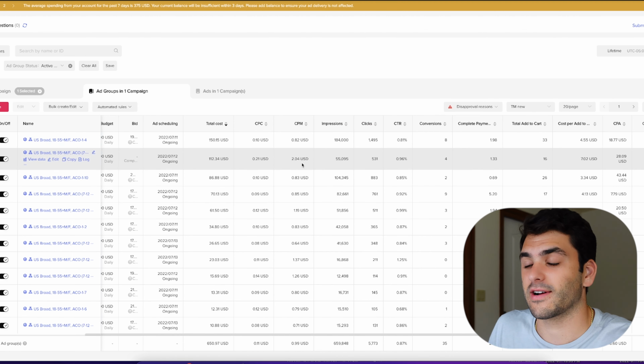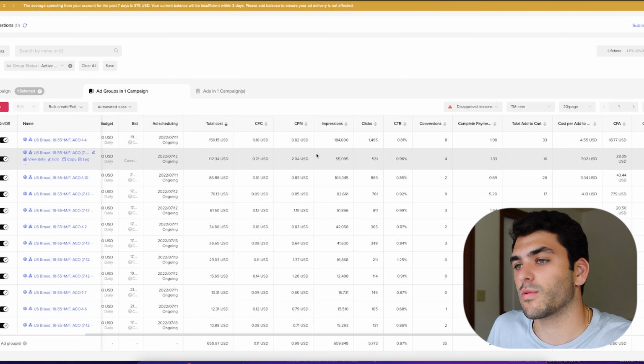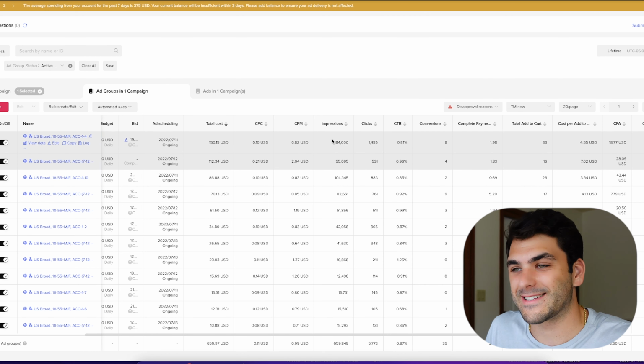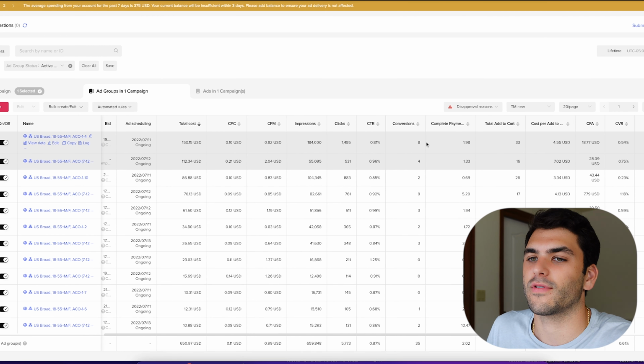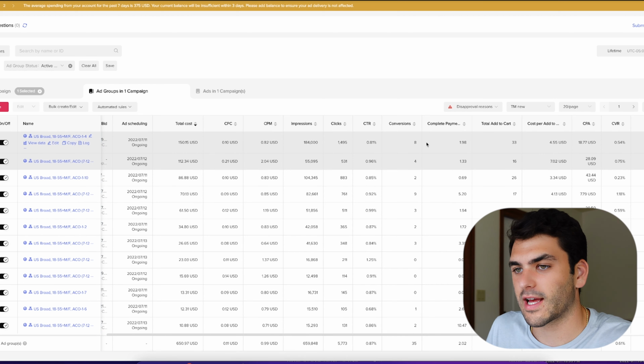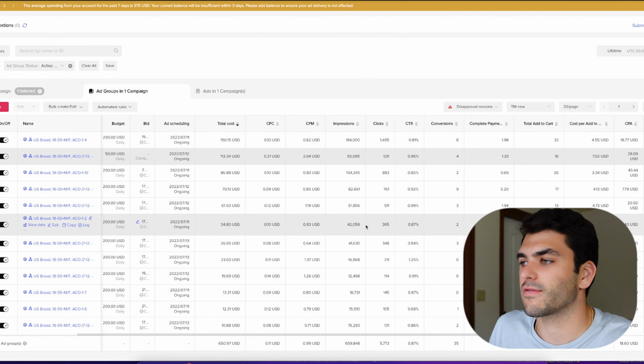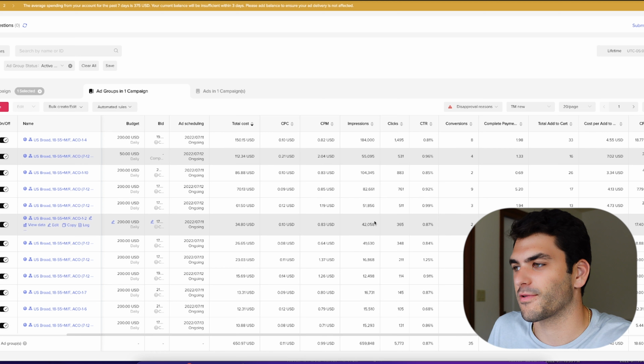So you can see here, 10-cent CPCs, 82-cent CPMs, versus this is with the lowest cost ad group. So this is the lowest cost optimization, 21-cent CPC and a $2 CPM. That's pretty much basing off of lowest cost versus cost cap here. And you can see this has 8 conversions, and I said this before, the tracking is terrible on it.